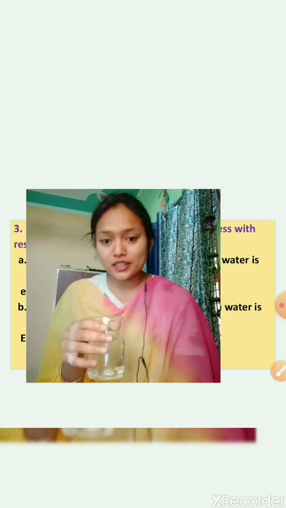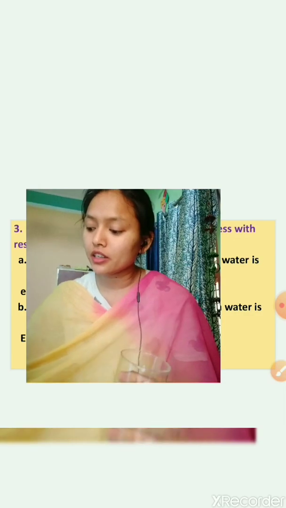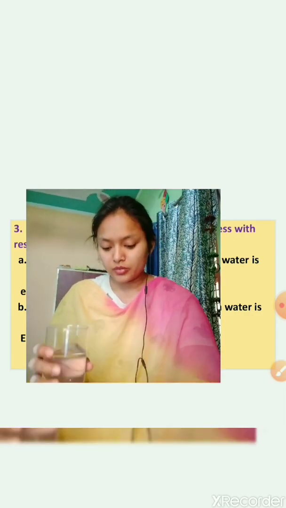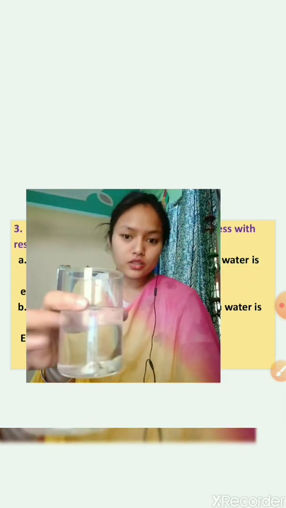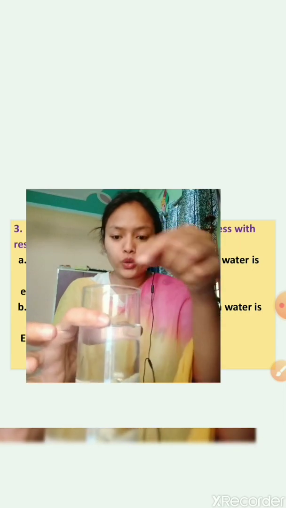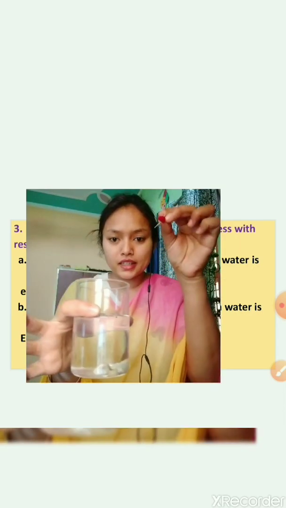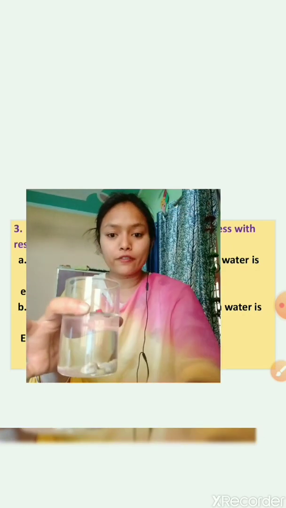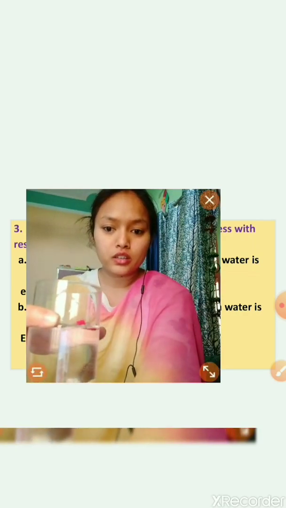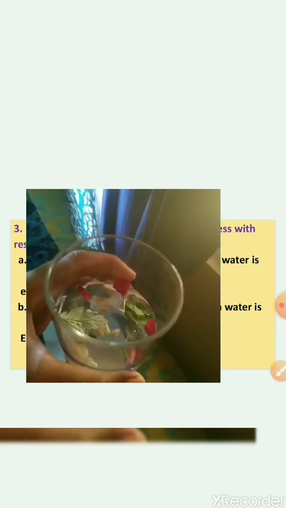Can you see? Now let's see other things. Now I'll take some leaves here. So some leaves are here with me. I'll take this leaf and put it. Let's see what will happen. You can see it is floating in water. And I'll take some flowers also, petals of some flowers. So let's see. They are all floating in water. Now here you can see they all are floating in water, and the stones are here at the bottom, and these petals and these leaves are floating in water.